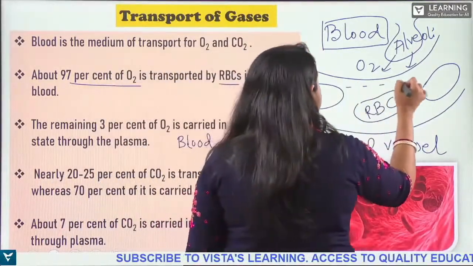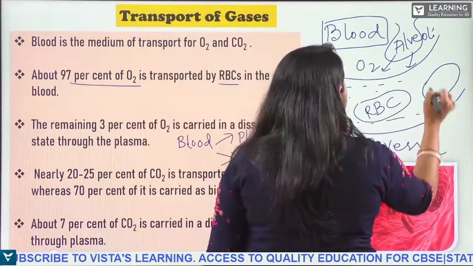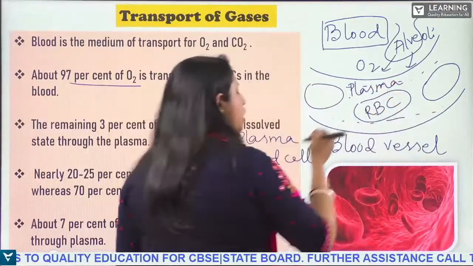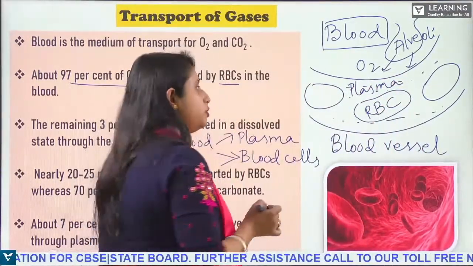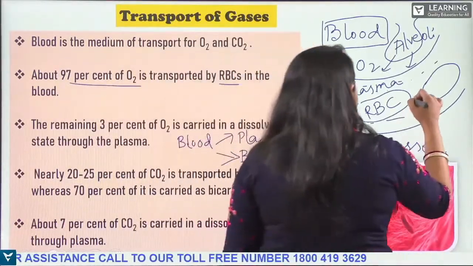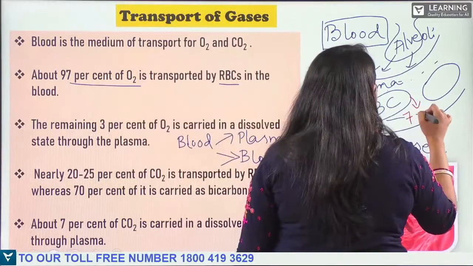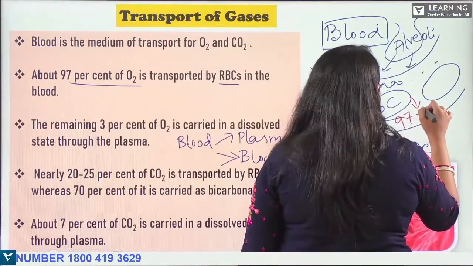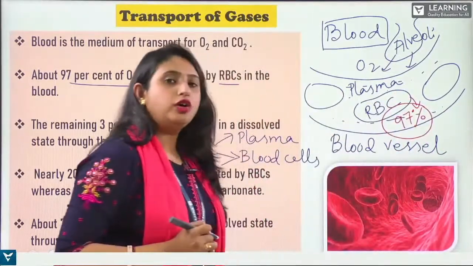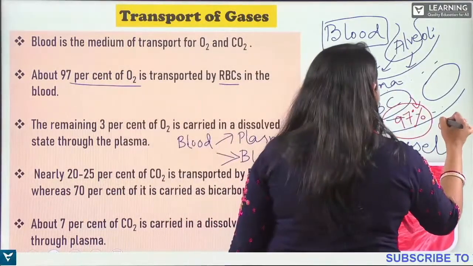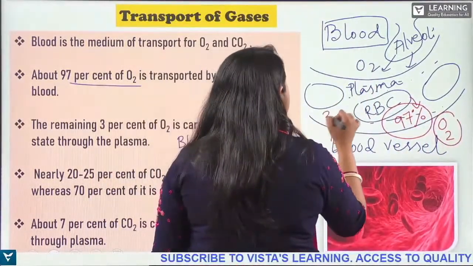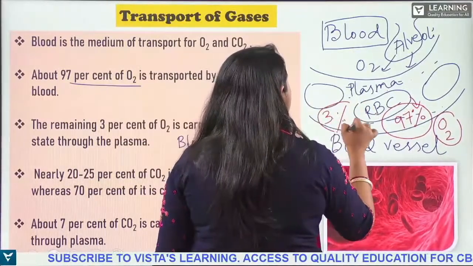So this part is the plasma. Okay, these parts are the plasma. So around how much oxygen is being transported by the RBC? What is the percentage of oxygen transported by RBC? That is 97%, right? RBC is responsible for transporting 97% of oxygen, and 3% gets dissolved in the plasma.